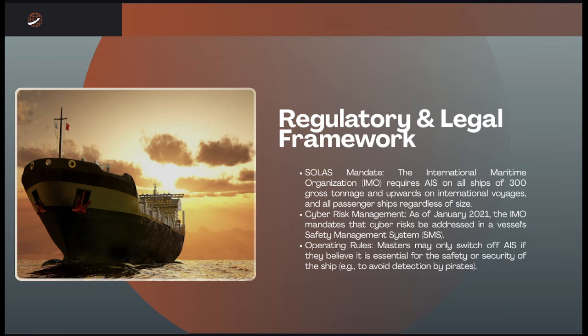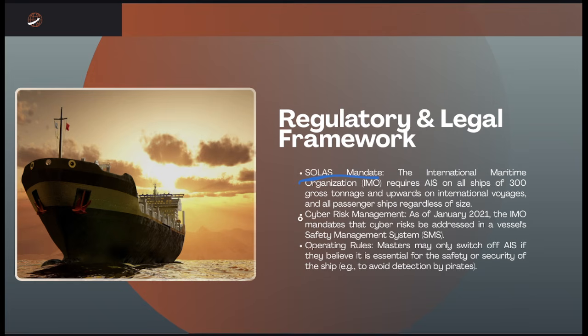So for the regulatory and legal framework, we have here the SOLAS mandate. The International Maritime Organization, or the IMO, requires AIS on all ships of 300 gross tonnage and upwards on international voyages, and all passenger ships regardless of size.